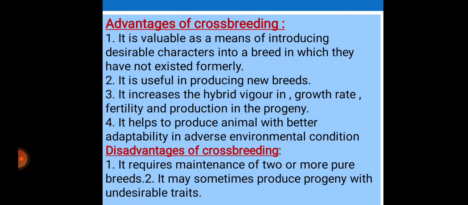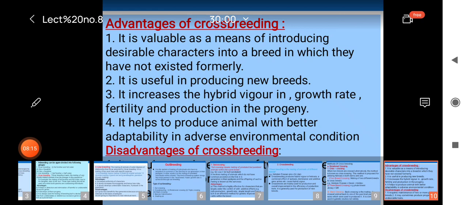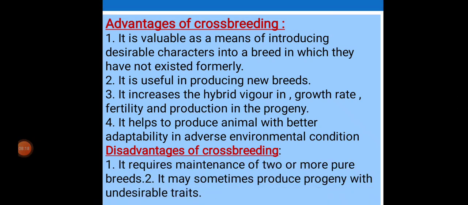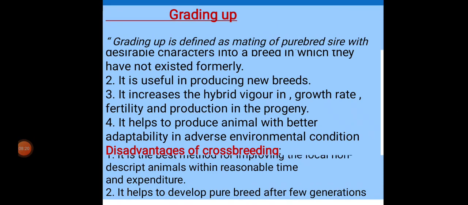Fourth, it helps to produce animals with better adaptability in adverse environmental conditions. Then the disadvantages of crossbreeding. First, it requires maintenance of two or more pure breeds. Second, it may sometimes produce progeny with undesirable traits.